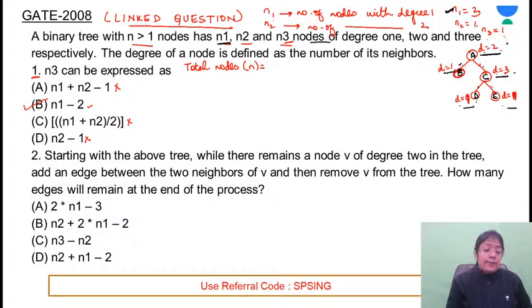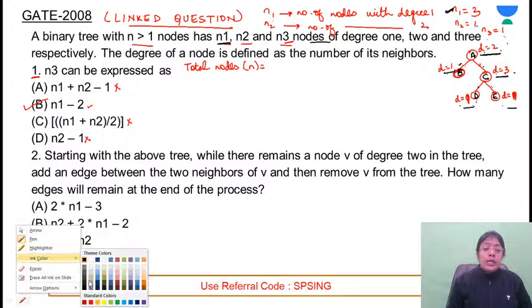One node is there. So I have considered some example. You take a tree, substitute the values. You have calculated the degrees, calculated the values and substituted. And this way you can eliminate the options. This is one approach. Clear?